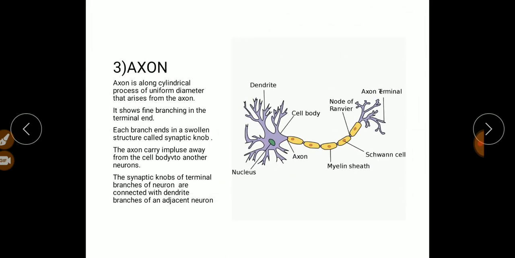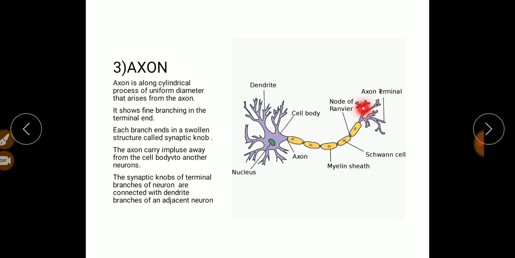Another important part of this nerve cell is the axon. You look, this yellow part towards these branched sides is called the axon. The axon is a long cylindrical process of uniform diameter. It arises from the cell body. It shows fine branching at the terminal end.